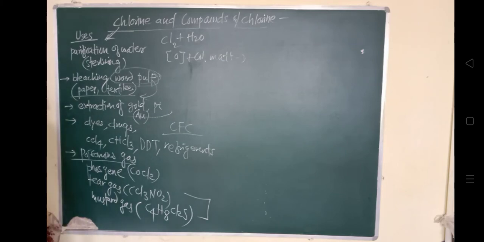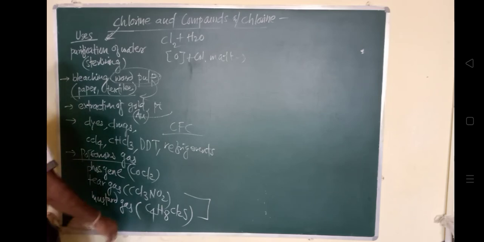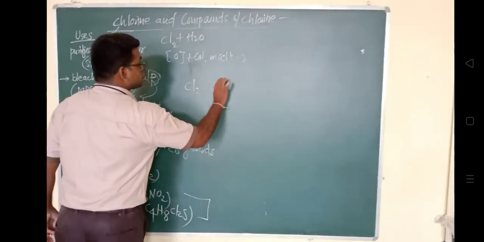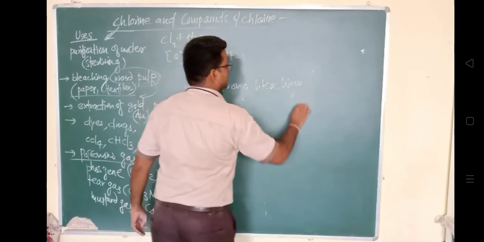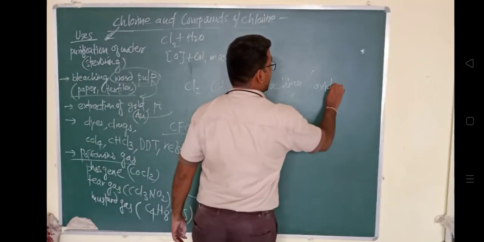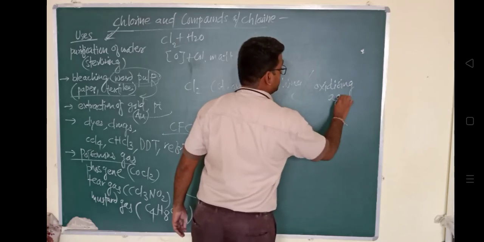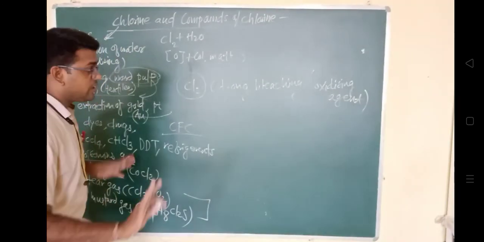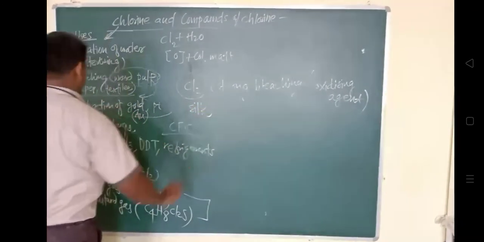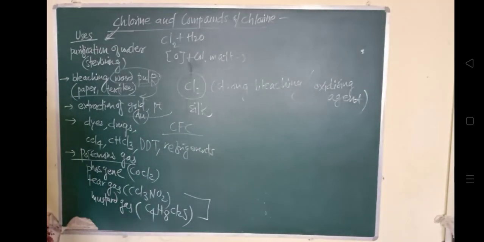Because it is a strong bleaching and oxidizing agent. Chlorine is a very good bleaching as well as oxidizing agent. That's why इसको हम लोग सिल्क में वगैरह नहीं यूज कर सकते. We cannot use it in the case of silk or wool because it is very strong. So this dual action will damage the base material. क्योंकि अगर उसको यूज करेंगे तो इसका जो बेस मटेरियल है वो डैमेज होगा.